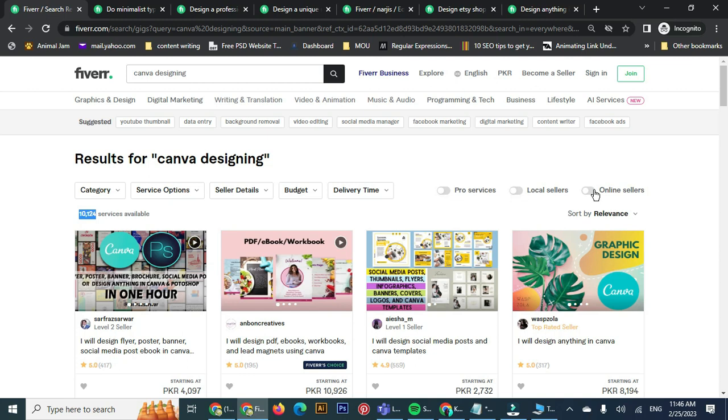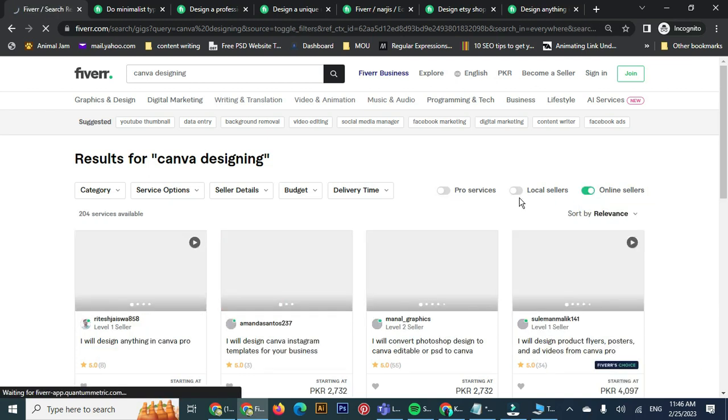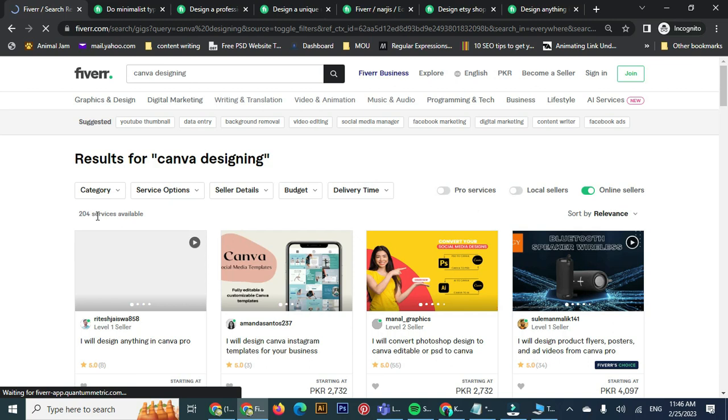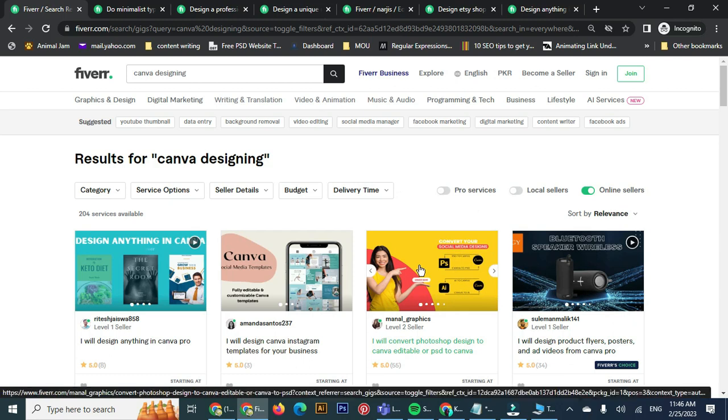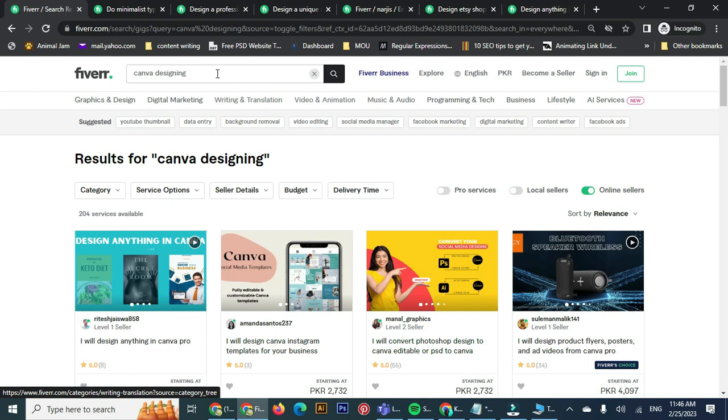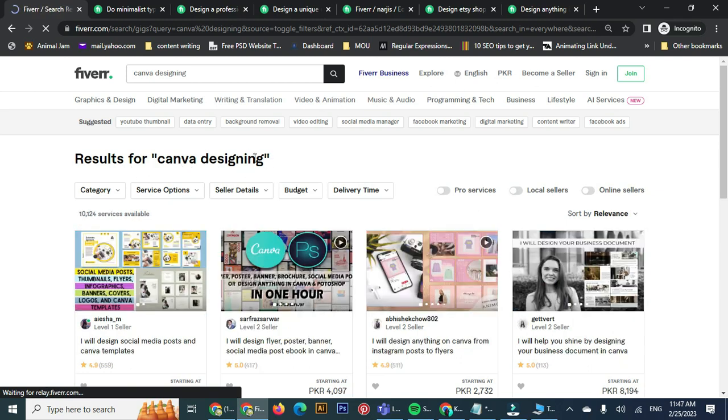And if you select online sellers, you can see this number reduces to 204. So there are about 204 people who are online sellers, available 24 hours, and they do different work. Other than this, the main target is to select a niche or keyword that has less than thousands of services. Try to search for a niche which has fewer service providers.